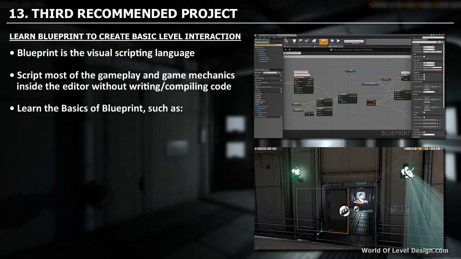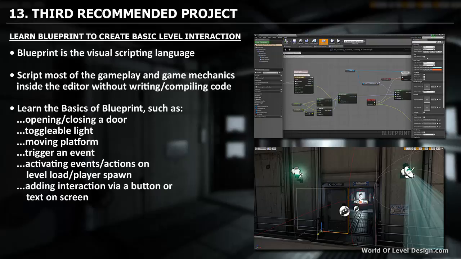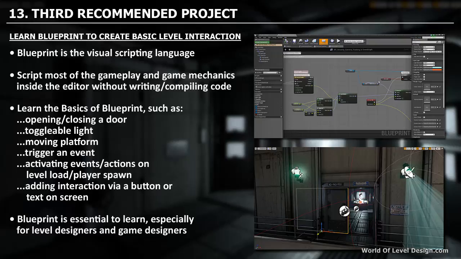So as your third recommended project, you want to learn the basics of Blueprint. And these should include opening and closing a door, switching on and off a light, creating a moving platform, triggering an event, activating an event or an action, such as on level load and player spawn, and adding an interaction via a button or a text on screen. If you can do all of these, it will set you up to explore more complex ways of using Blueprint. And Blueprint is essential to learn for level designers and game designers.